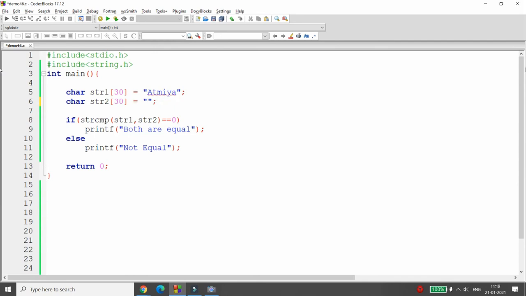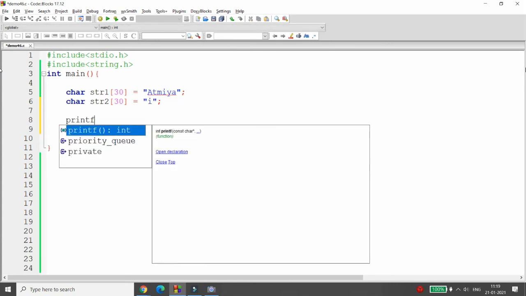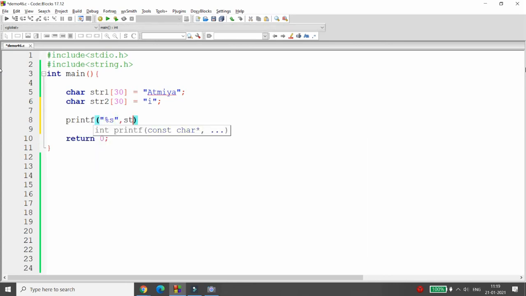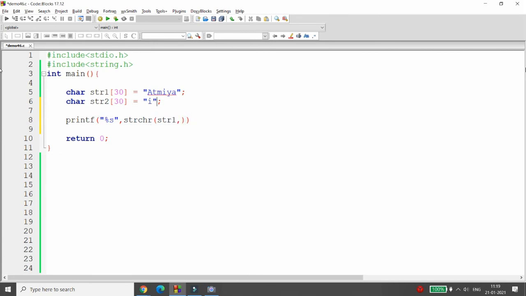For example, I'm writing I, right? See, whenever you write printf with strchr, now I'm passing str1 and here the character, I'm writing the character ch.